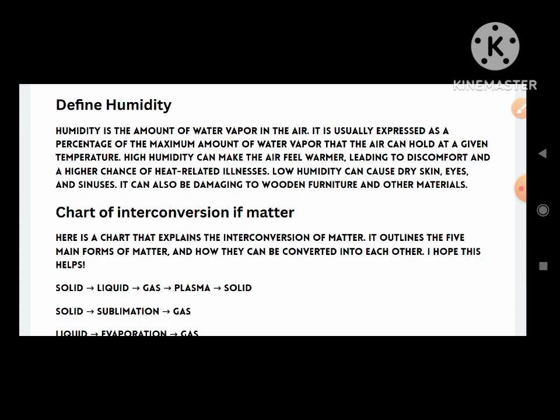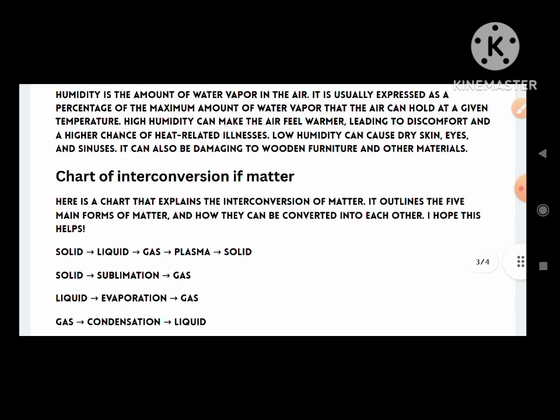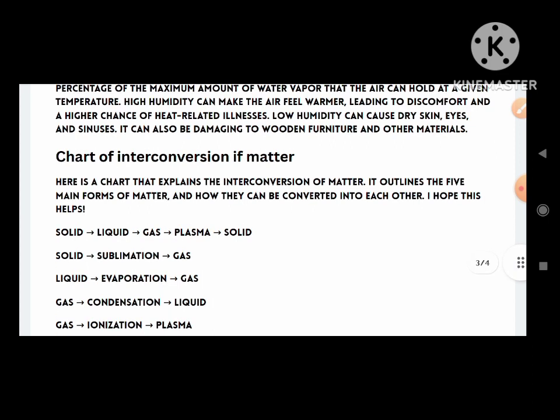Define humidity. Humidity is the amount of water vapor in the air. It is usually expressed as the percentage of the maximum amount of water vapor that air can hold at a given temperature. High humidity can make the air feel warmer, leading to discomfort and a higher chance of heat-related illness. Low humidity can cause dry skin, eyes, and sinuses. It can also damage wooden furniture and other materials.